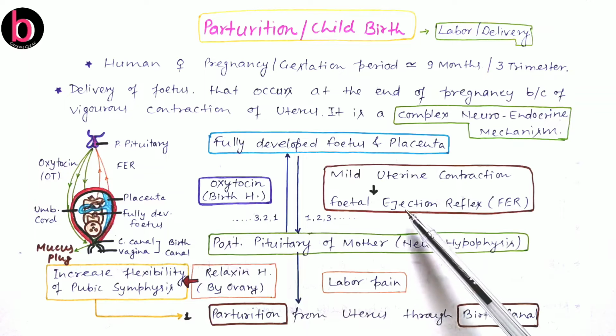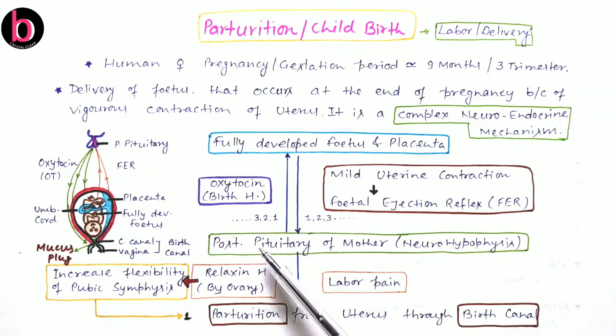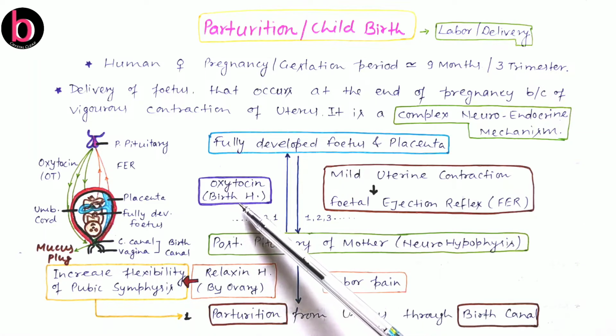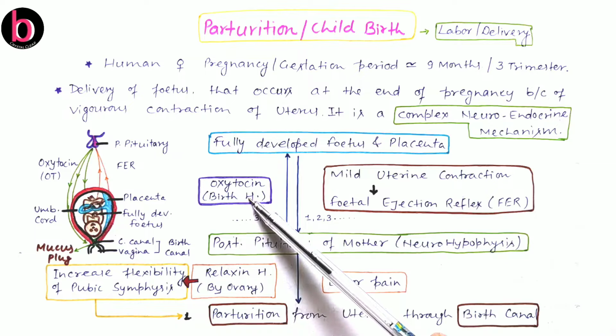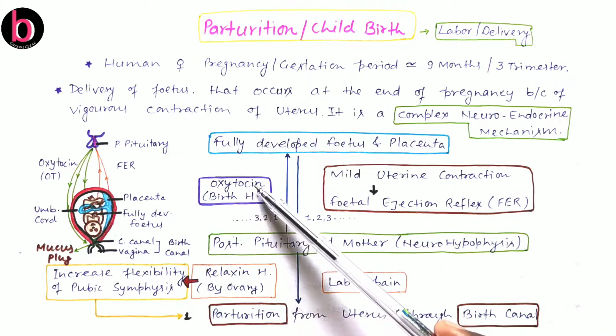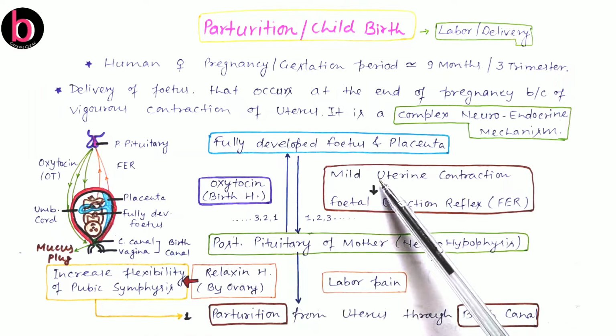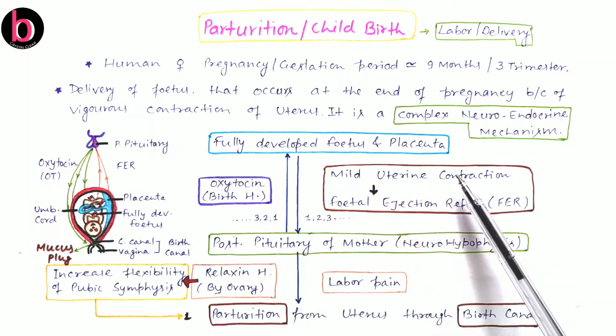These signals transfer to the posterior pituitary of the mother's body. The posterior pituitary is also known as neurohypophysis. When the signal reaches the posterior pituitary, then the posterior pituitary secretes oxytocin, also known as the birth hormone. This hormone reaches the fetus or placenta by blood, and again this will stimulate further uterine contraction.